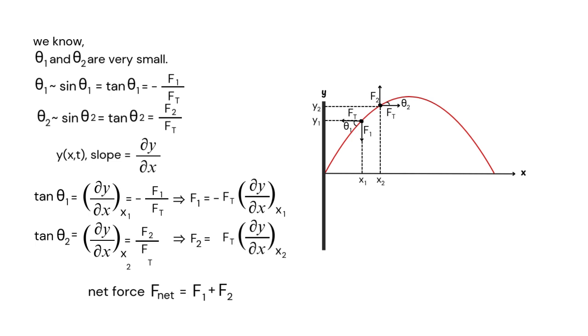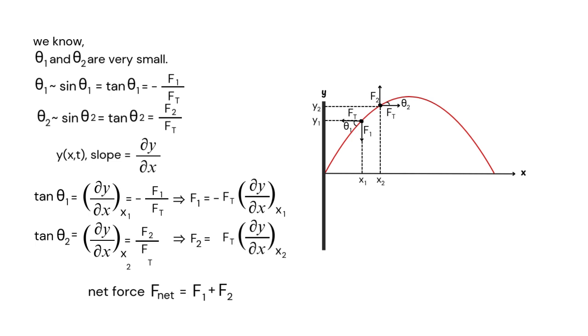So now we have the values of tan theta 1 and tan theta 2, and we know tan theta is nothing but slope. Another way of finding the slope is by differentiating, dy by dx. So we can equate tan theta and dy by dx at the respective points. So tan theta 1 equals dy by dx at x1, which is equal to minus F1 by Ft.